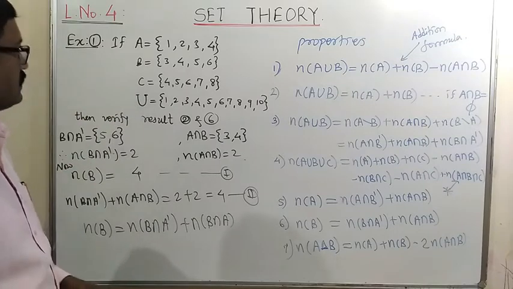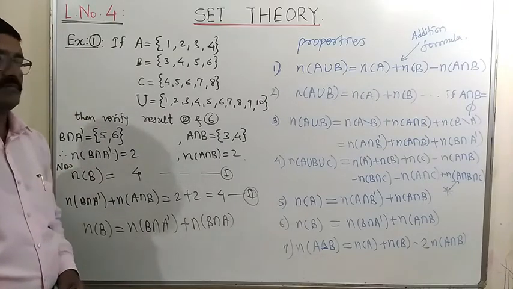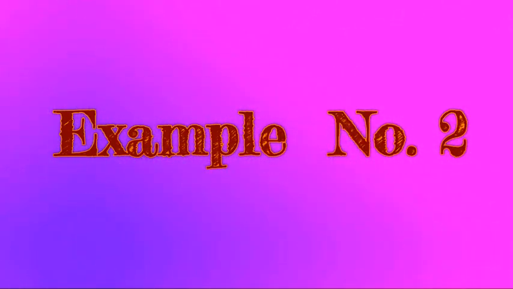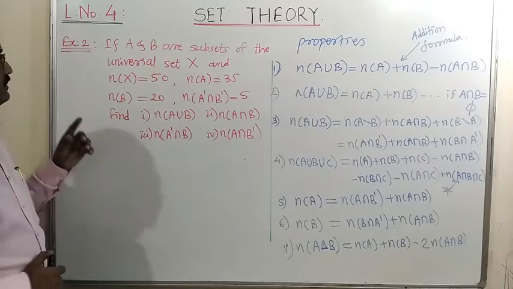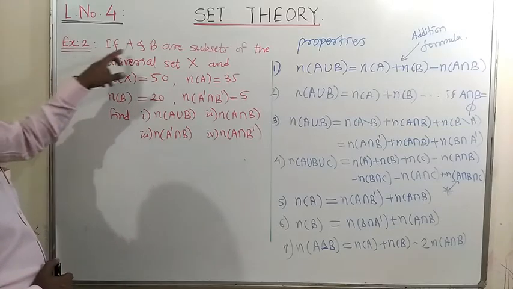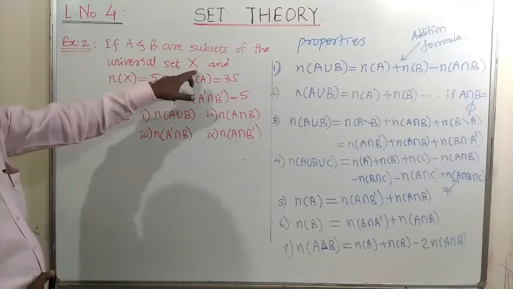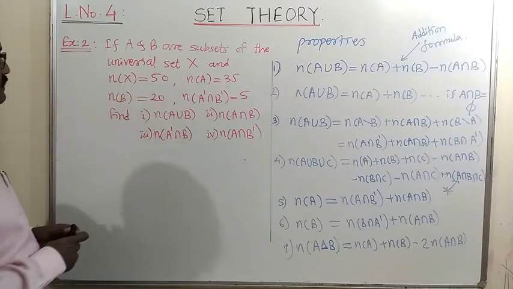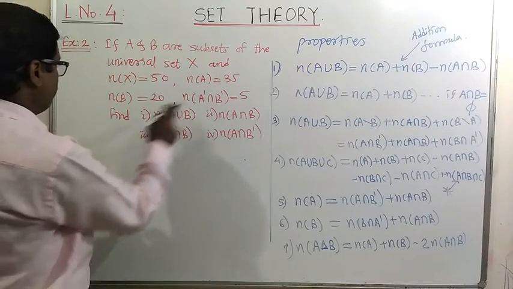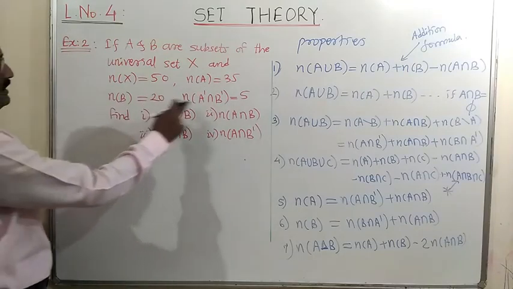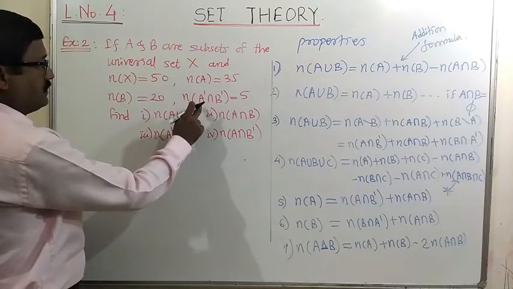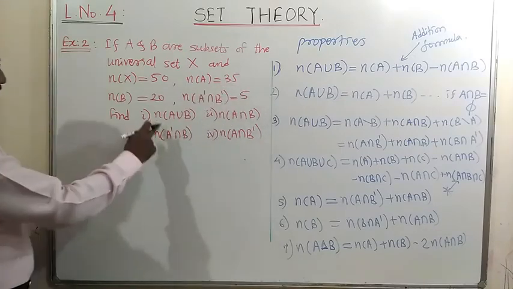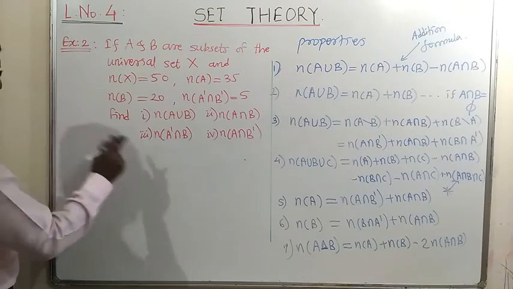Okay. Let us see another type of example. See the second one. In this example, A and B are subsets of the universal set X, and the number of elements in universal set X is equal to 50. Number of elements in set A is equal to 35. Number of elements in B is 20. Number of elements in A complement intersection B complement is equal to 5. Then find the number of elements in these sets.